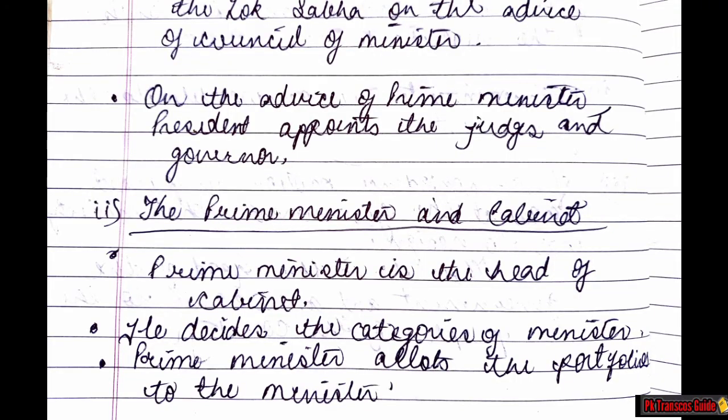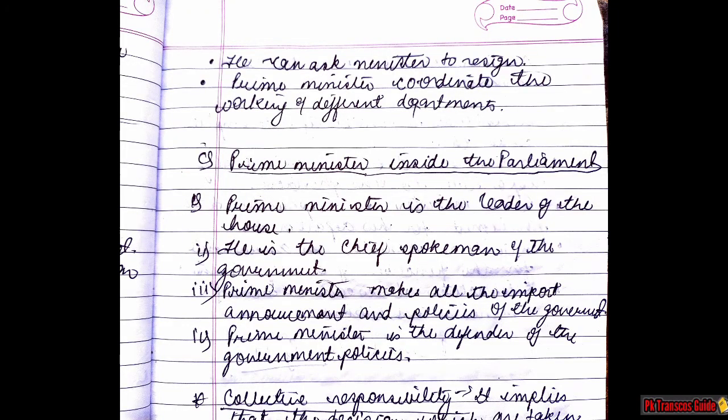Now the second case, the Prime Minister and the Cabinet. First point, Prime Minister is the head of Cabinet. Second, he decides the categories of minister. Third, Prime Minister allots the portfolios to the minister. The next page, few points are also there. He can ask minister to resign. Prime Minister coordinate the working of different departments.